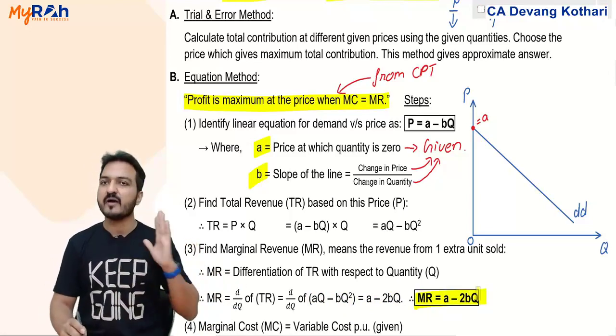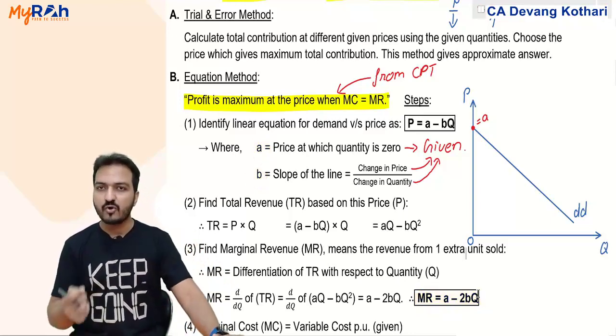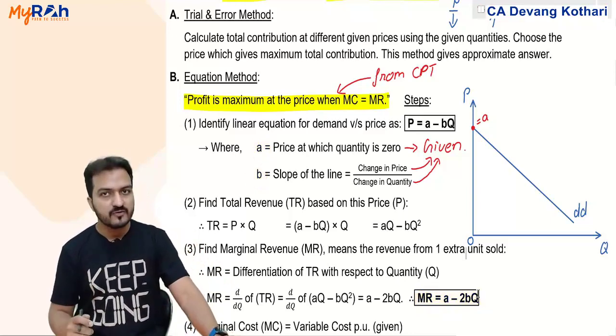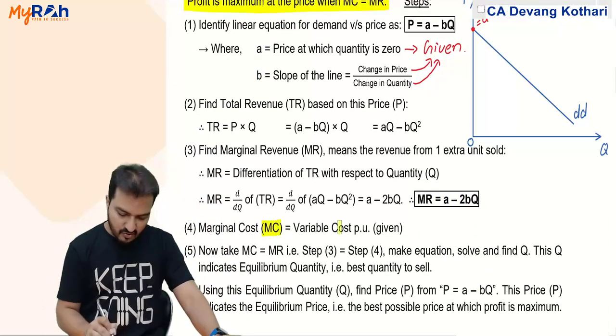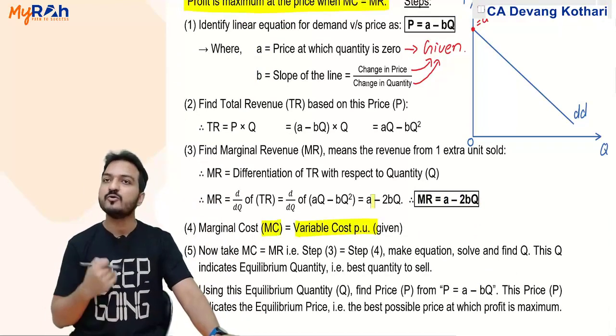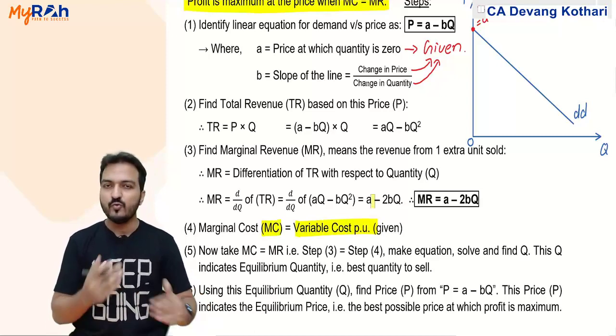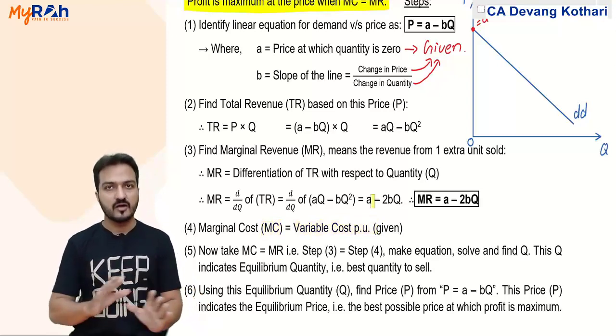Marginal revenue is A minus 2BQ and marginal cost is the variable cost per unit that will be given. Generally variable cost per unit might remain consistent.